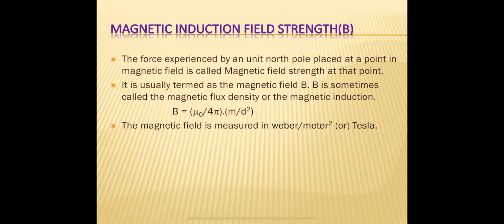That means the effect of the magnetic field on the same iron piece is different at different points. Yes or no? Yes, the effect of the magnetic field is different at different points. Near the magnet, the effect of the magnetic field is strong. At higher distances, the effect of the magnetic field is weak. That means how much effect it shows is measured by magnetic field strength.